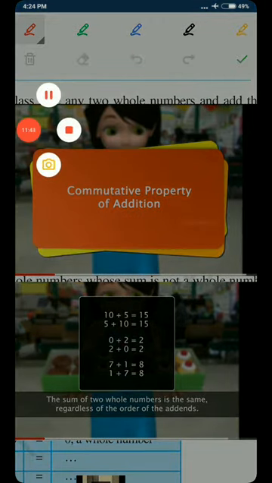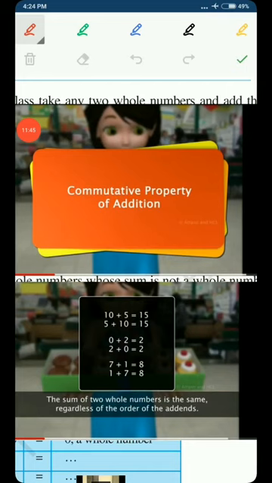Like you can see, we have 10 plus 5, that is 15, and when we change the order of the addition, we have 5 plus 10, that is also 15. So in both cases the answer is a whole number, and in both cases the answer is the same, meaning that by changing the order of addition, the answer is not affected. So the commutative property of addition is satisfied.